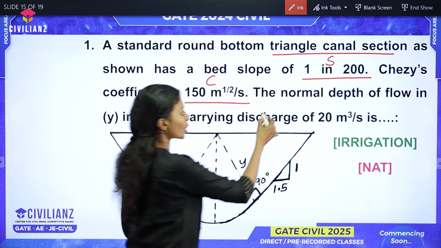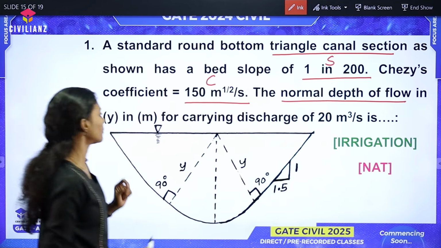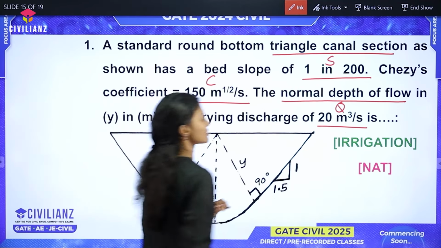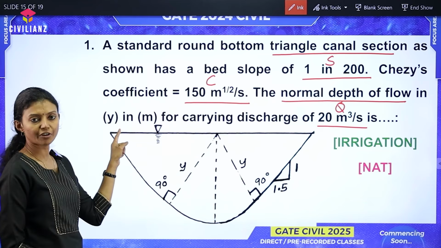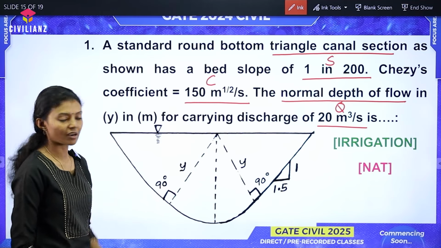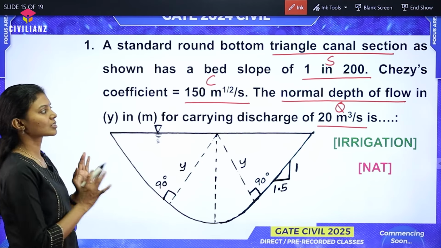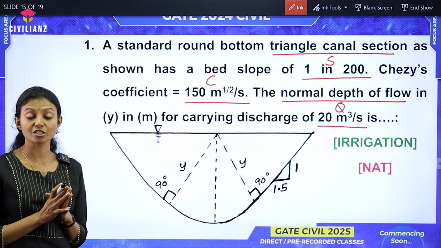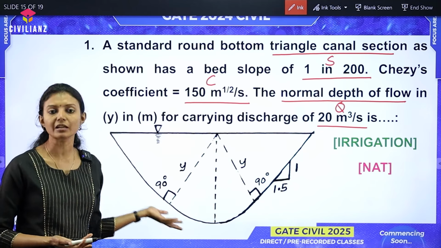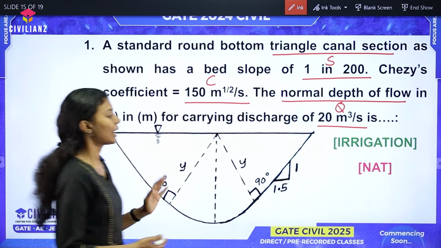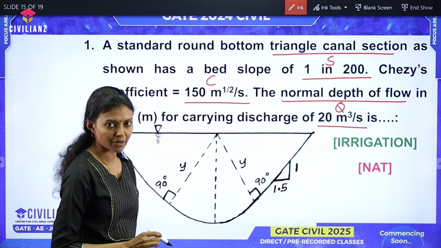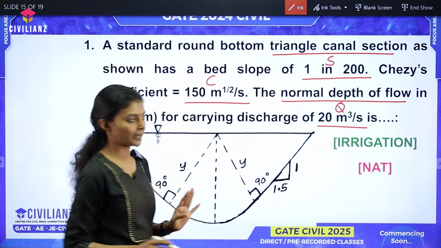The normal depth of flow in meter for carrying a discharge of 20 meter cube per second is the question. So we are asked to find out y. Cross section is given in the figure and the slope is given as 1 by 1.5. So this is about a triangular channel section with a circular bottom. We have studied the equations regarding a triangular canal section with circular bottom and let us see how to solve this question. So the slope is given as 1 by 1.5. We are asked to find out y.